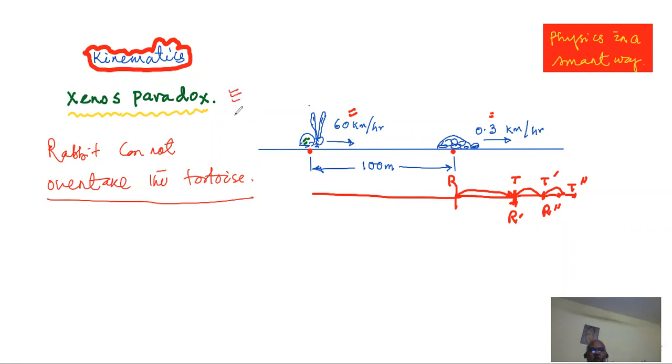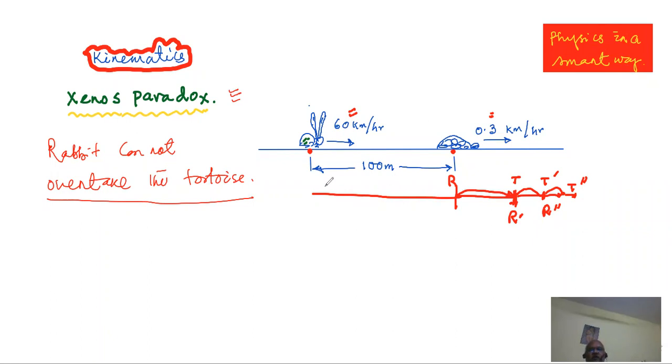Now my question is: how to explain it, what is the basic fault with our reasoning? We try to find the answer to that. We are studying physics, and our discussion always will be as per our sign, that is physics in a smart way. Somehow there is a fault with our reasoning, with our logic, because practically the rabbit has to overcome the tortoise in this situation, and it will.